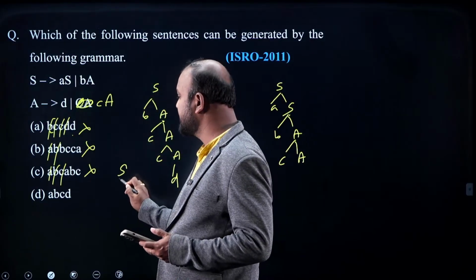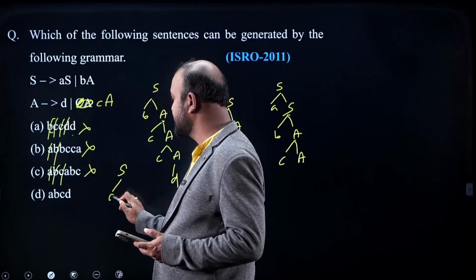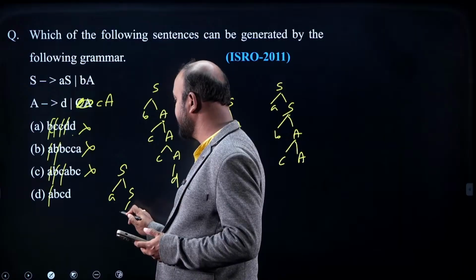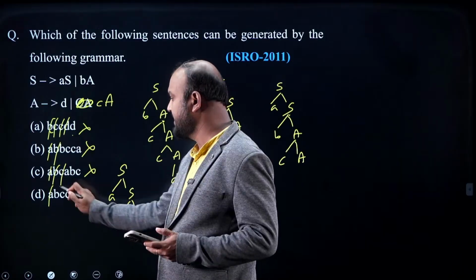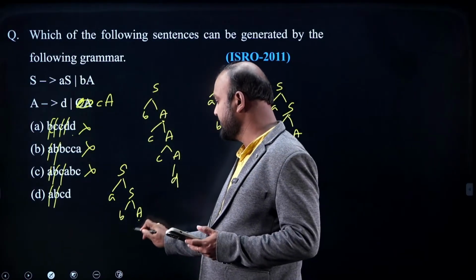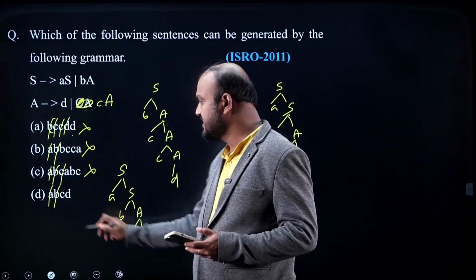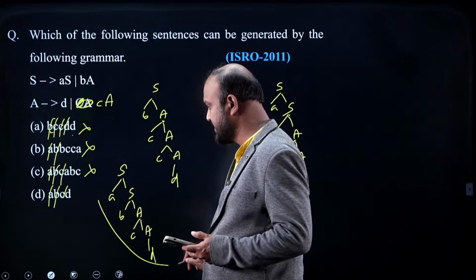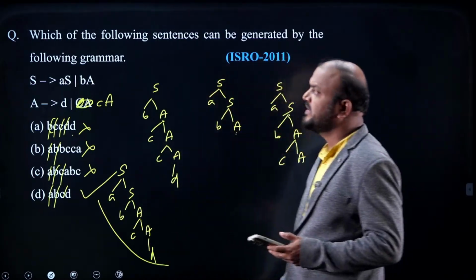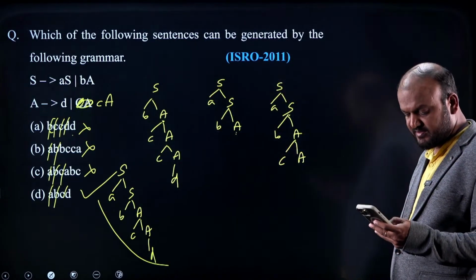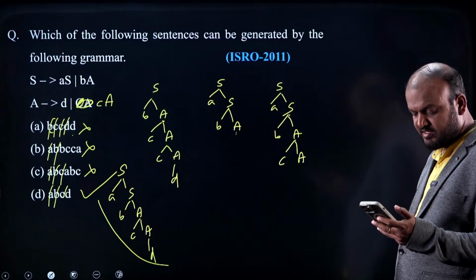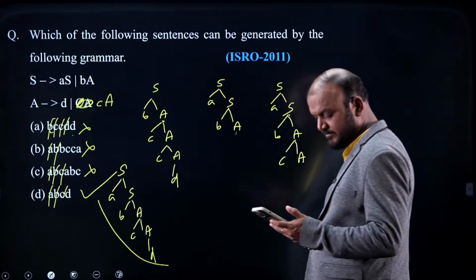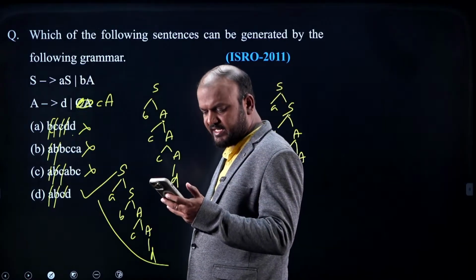And when it comes to the last option, S is deriving AS, A derived. To get B using S we can go with BA, so B derived. To get C we can go with CA, C derived. With A to derive D we can go with the D. Okay, this is possible. So, what is a string derived by this grammar? Option D. Right? Okay, good.